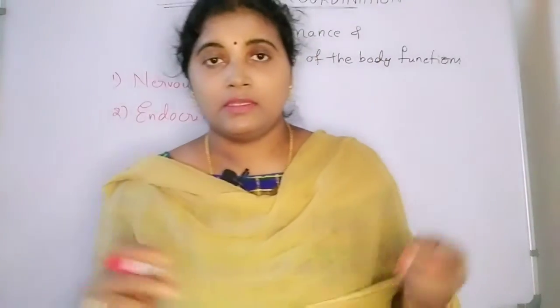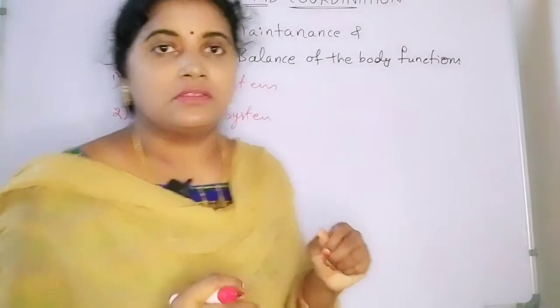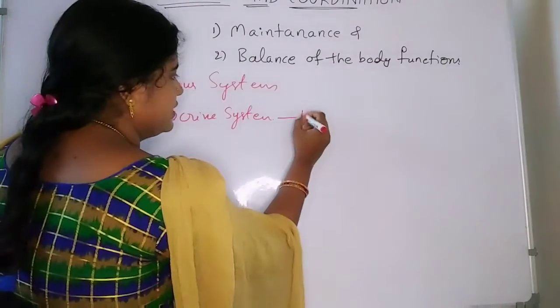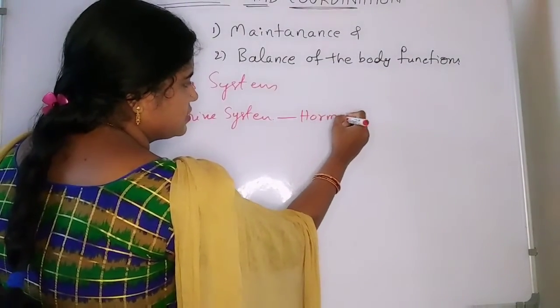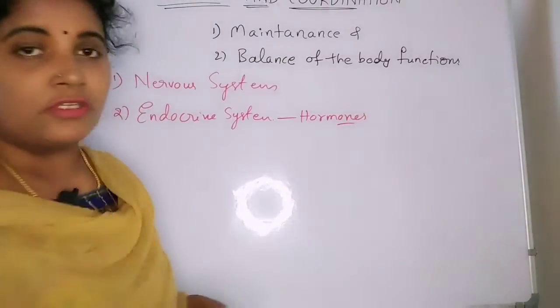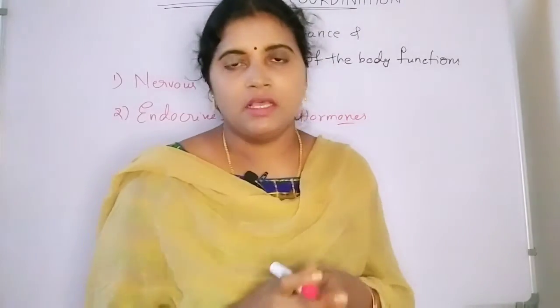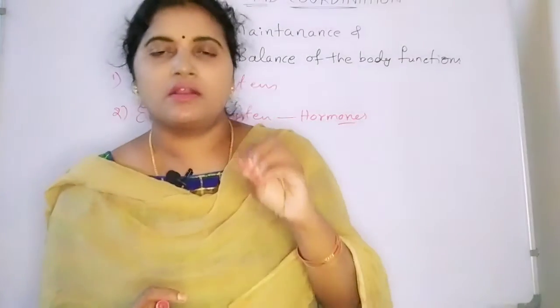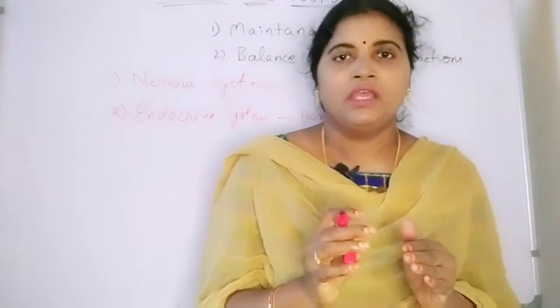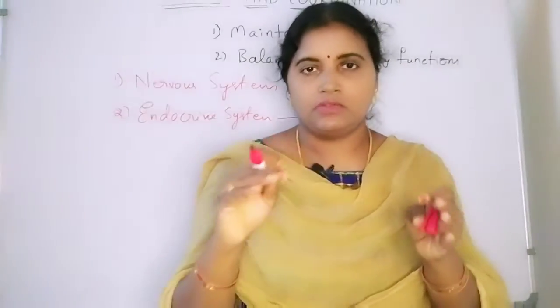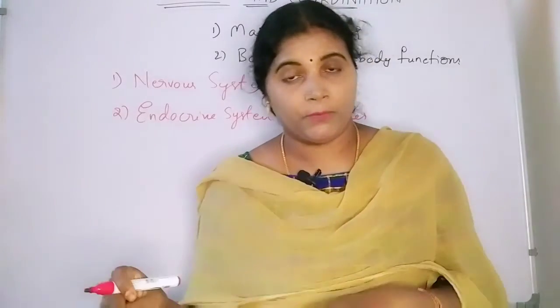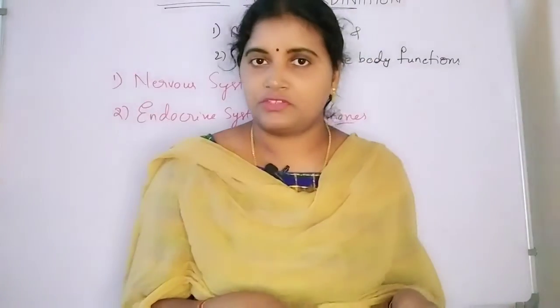And also the endocrine system releases chemical substances, those are hormones, also known as chemical messengers. Those chemical messengers are responsible to maintain and control, they promote the functions and they inhibit the functions.